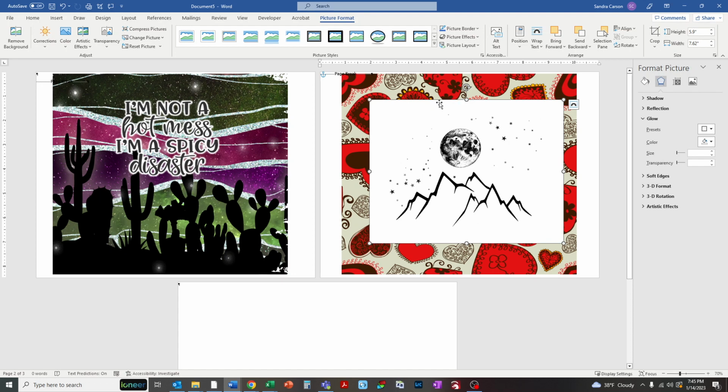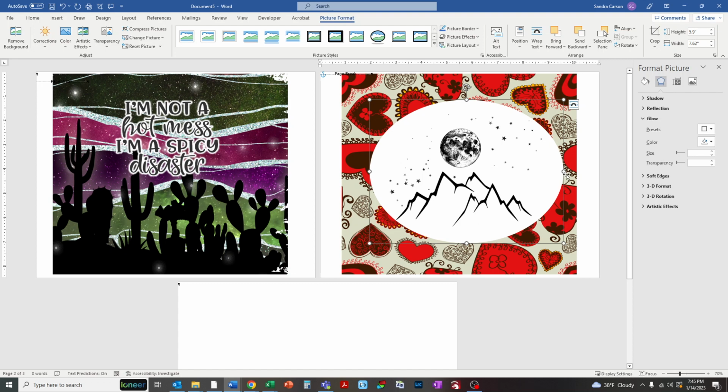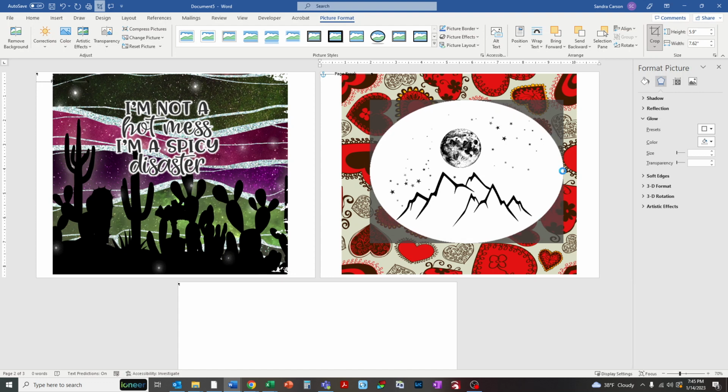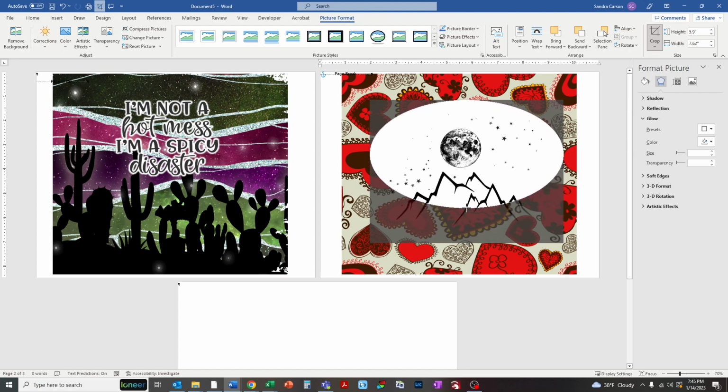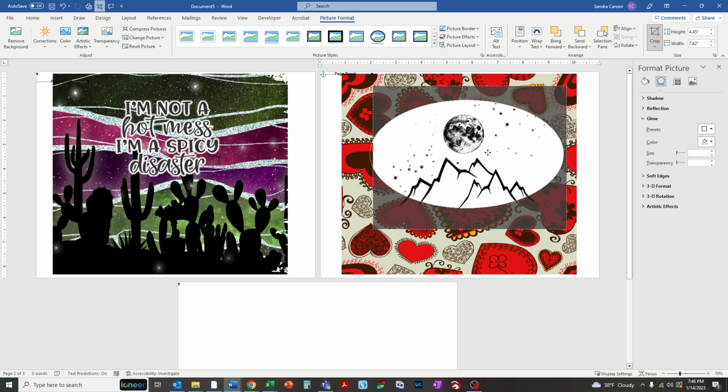But the first thing I want to do is I don't want this to be square. I want some of the stars to be trimmed off here. So I'm going to crop it. I'm going to click this arrow underneath crop where it says crop to shape, and you can choose any of these shapes to crop it to. I'll choose an oval. And I need to crop it again. So you can see I can move this in and it would be a circle instead of an oval, or you could squish it up and make it a really narrow oval. You can crop it however you want. Maybe we'll stick with that one for now.